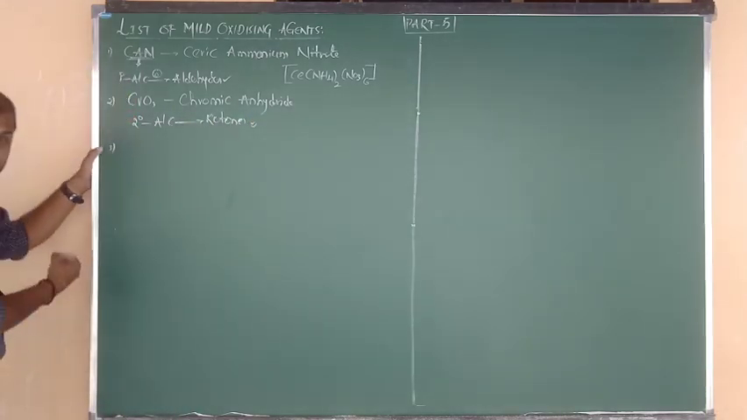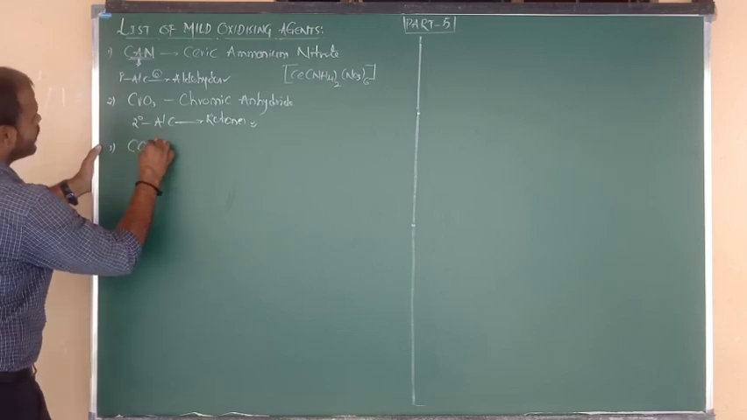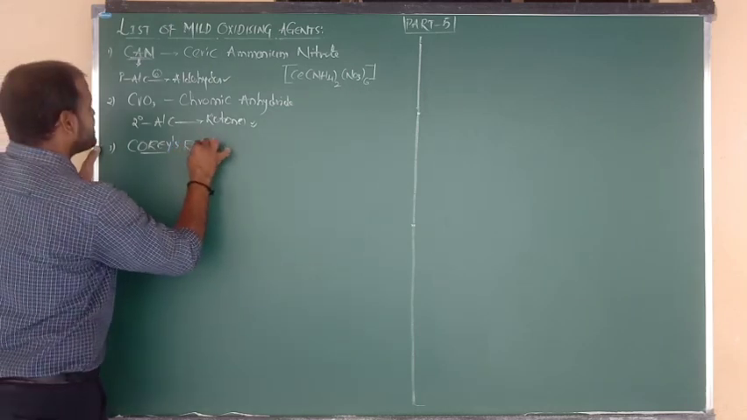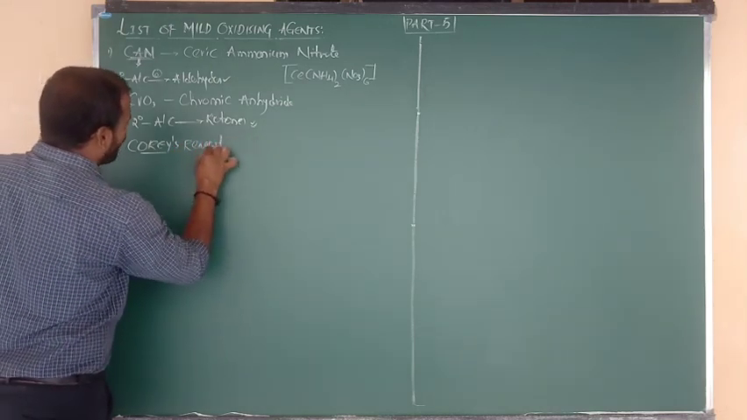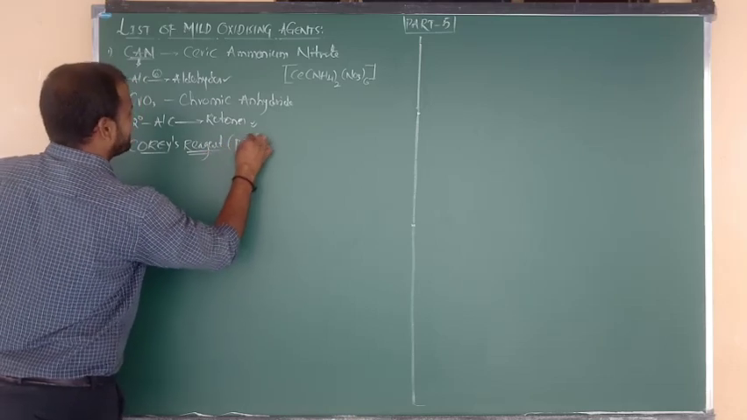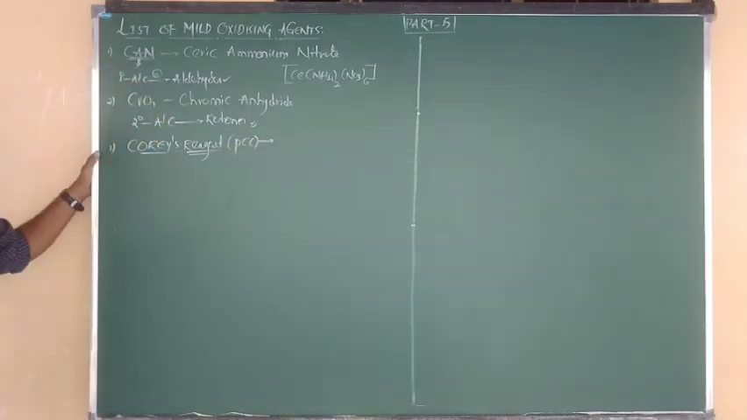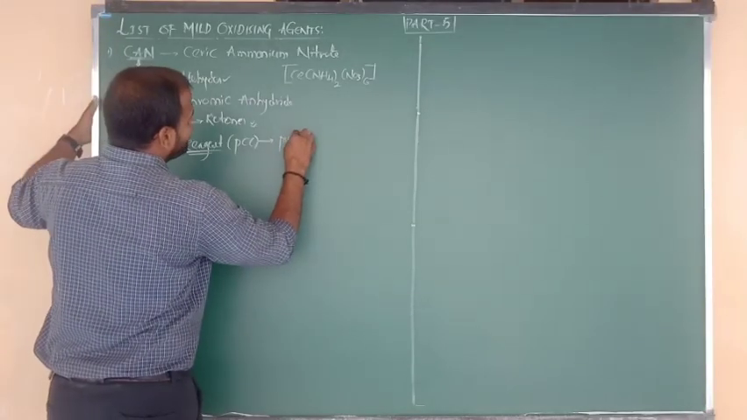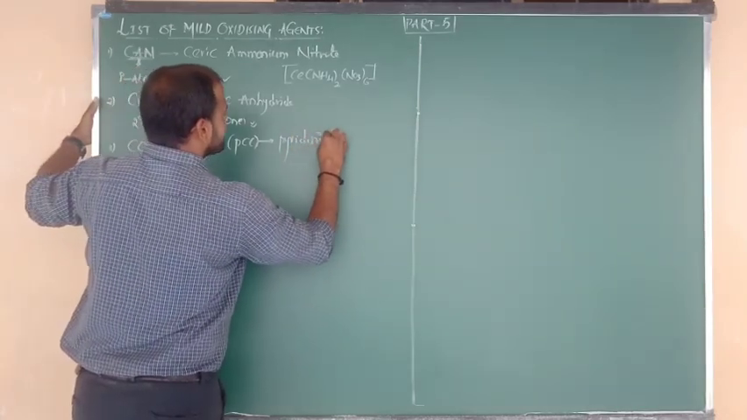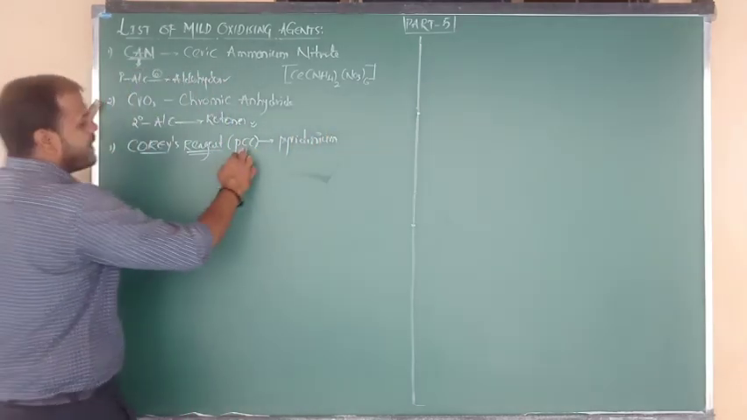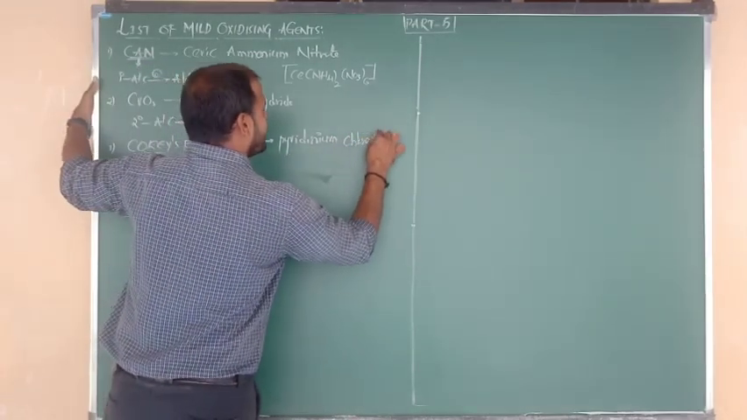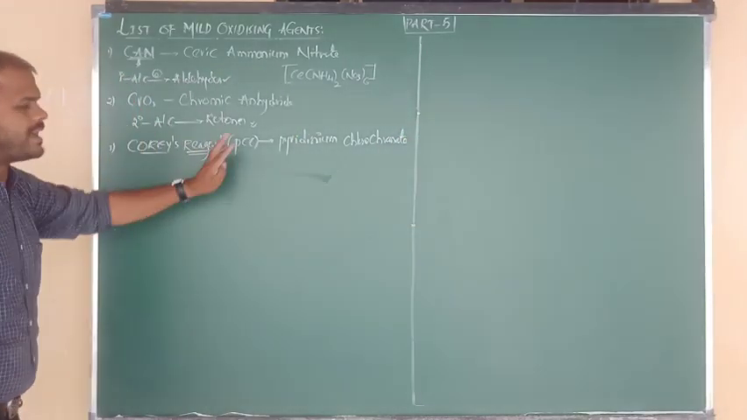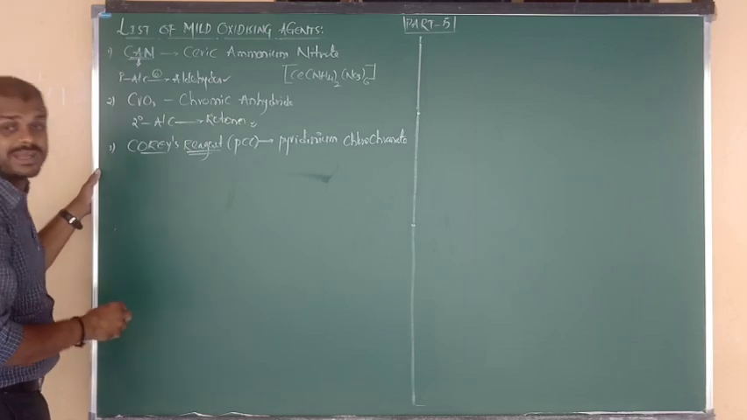Next one is Corey's reagent. What is meant by Corey's reagent? The formula of Corey's reagent is PCC. Yes, you know PCC very well, but what is another name of PCC? Corey's reagent. What is the complete abbreviation? P for pyridinium, C for chloro, and another C indicates chromate. So pyridinium chlorochromate is the abbreviation of PCC, and also Corey's reagent.